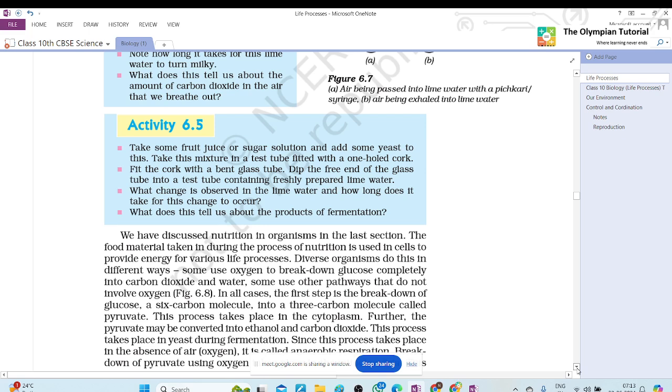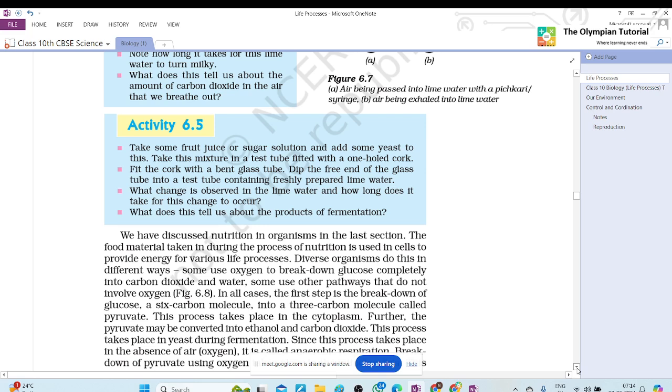Now activity 6.5. Take some fruit juice or sugar solution and add some yeast to this. Take this mixture in a test tube fitted with a one-hole cork. Fit the cork with a bent glass tube. Dip the free end of the glass tube into a test tube containing freshly prepared lime water. What change is observed in the lime water and how long does it take for this change to occur? What does this tell us about the products of fermentation?